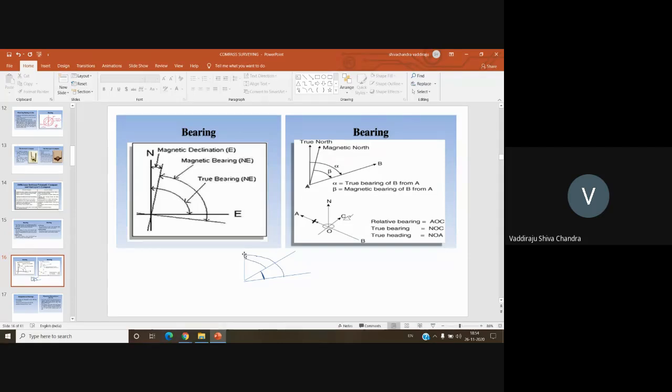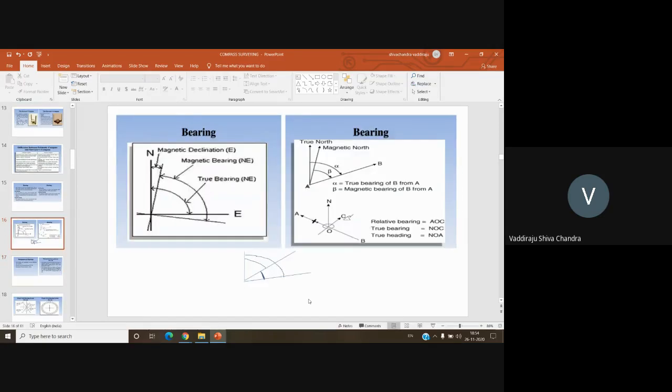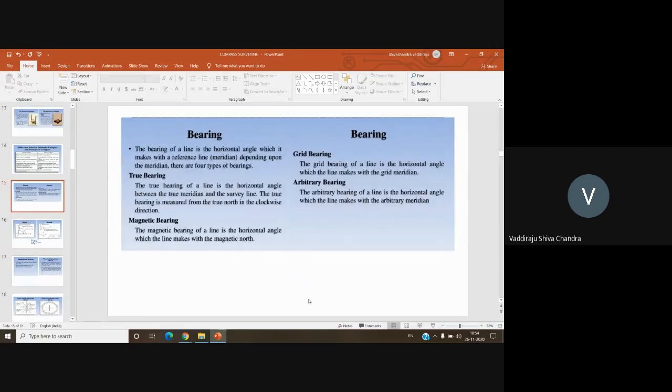Okay, so you need to keep this in mind. What is true bearing? What is magnetic bearing? There are four types of bearings. True bearing: the true bearing of a line is the horizontal angle between the true meridian and the survey line.